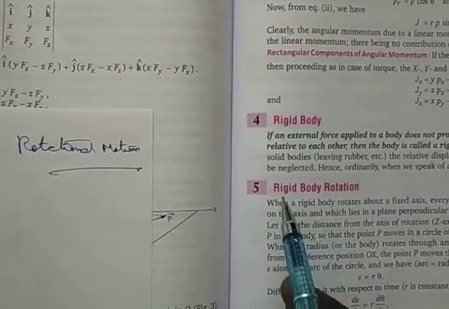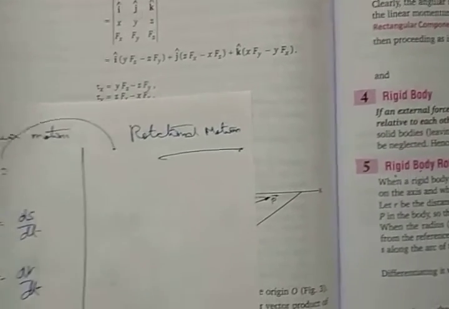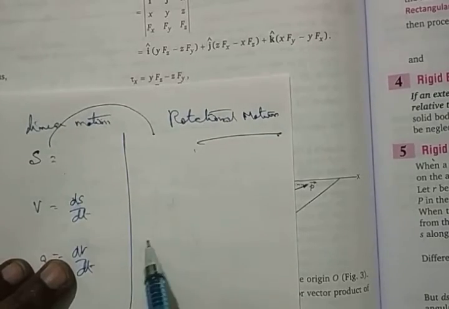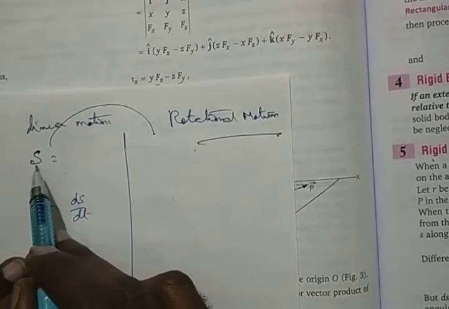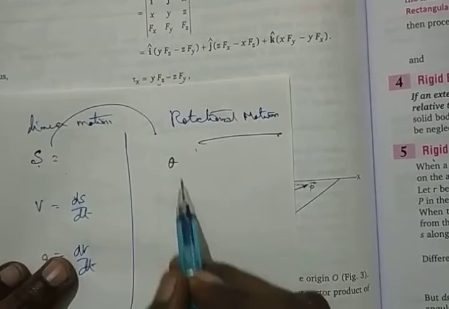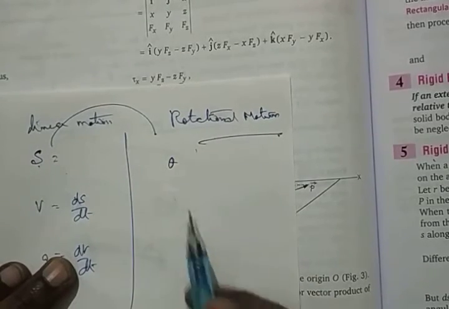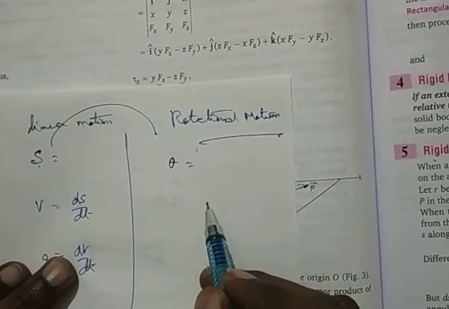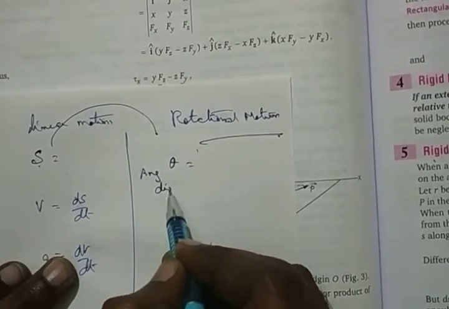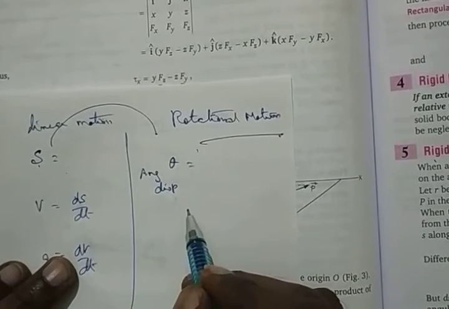Look at this one. When it rotates, we already know the way in which it is given here. Whenever it rotates, this is the linear displacement. What is angular displacement? We call it theta. What is theta going to be equal to? Write down, angular displacement. Theta is given here as